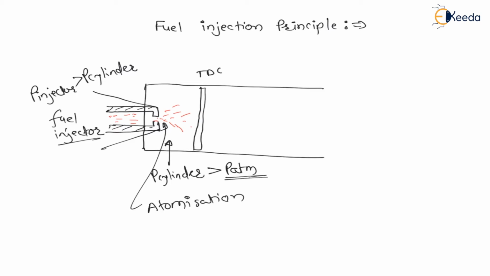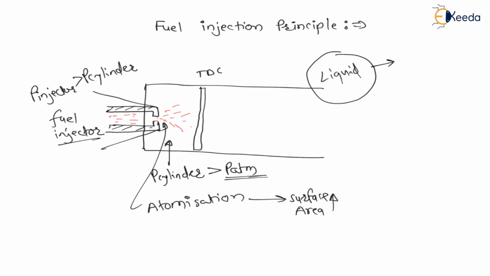And because of this, surface area increases, right? Let us say we have a large particle of liquid, and once atomization takes place, this large particle will split into a number of smaller particles, and because of this surface area will increase.